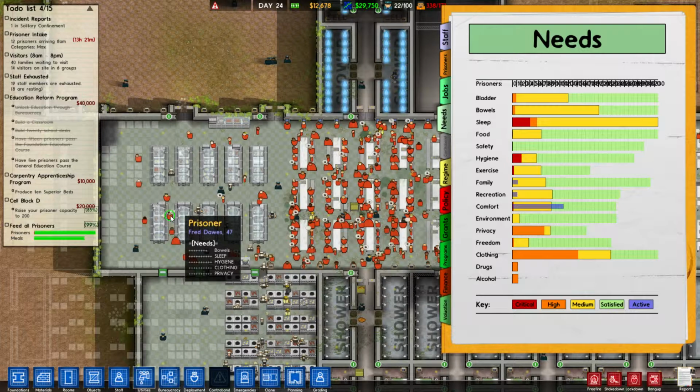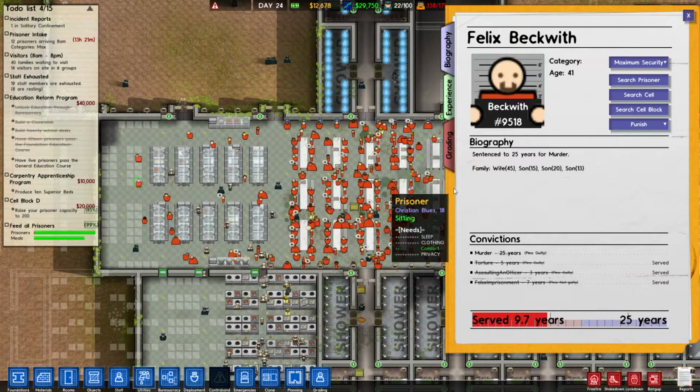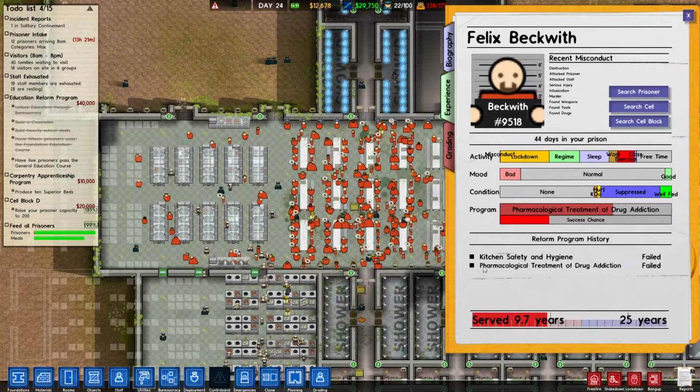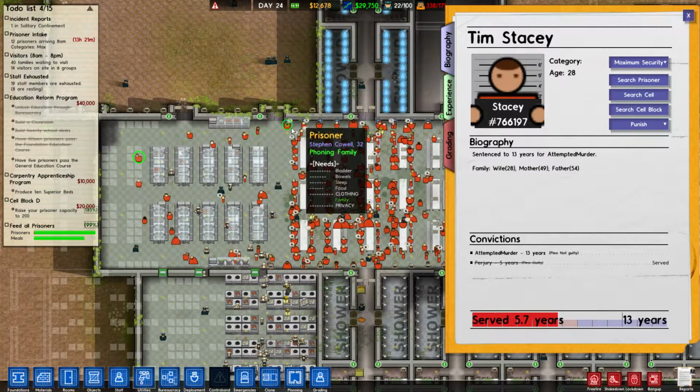Sleep, clothing, sleep, hygiene, clothing, privacy. Wow. You, sir, should take care of some of your needs. Clothing and privacy. Clothing, drugs. Oh, you're Beckwith. Beckwith? Come on now. You are not very good. Clothing, sleep, suppressed. Clothing, privacy, sleep.